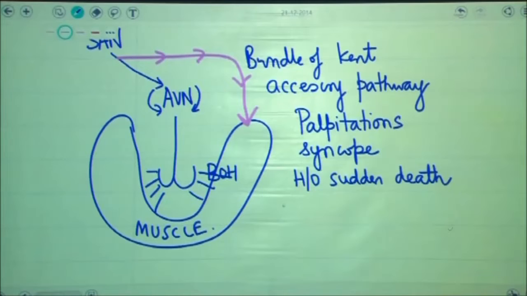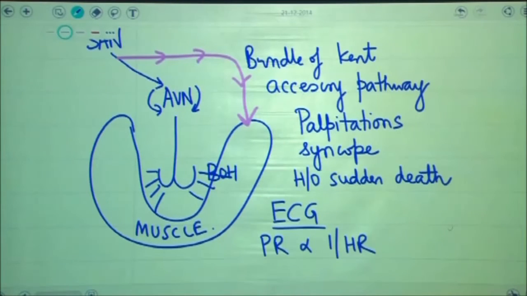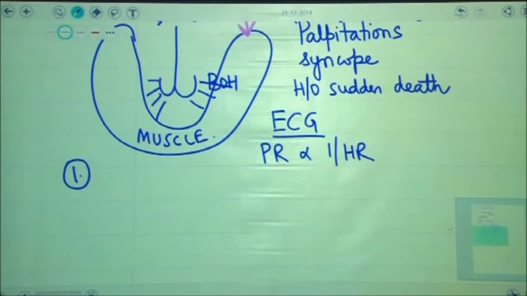Therefore, in all of these patients, for diagnosis of Wolff-Parkinson-White syndrome, we will have to run the ECG. When we will run the ECG, because in the ECG PR interval is inversely related to the heart rate, we will always find that all patients of Wolff-Parkinson-White syndrome will be having a presence of a short PR interval.